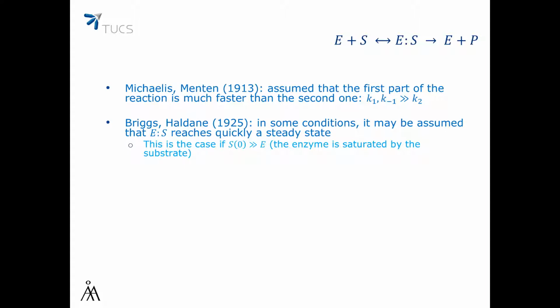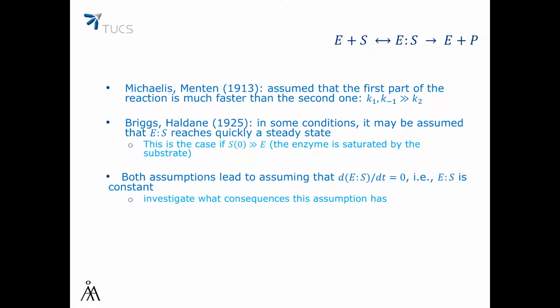In 1925, Briggs and Haldane also showed that in some conditions it may be assumed that the complex where the enzyme is bound to the substrate quickly reaches a steady state. This is the case, for example, if the enzyme is saturated by the substrate, or in other words, we have much more substrate than we have enzymes.